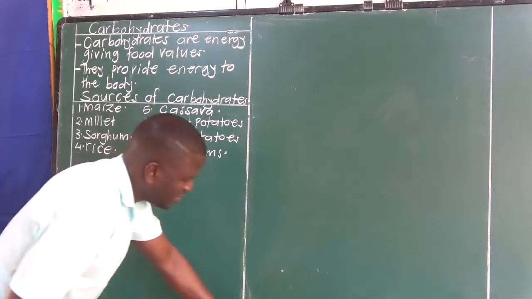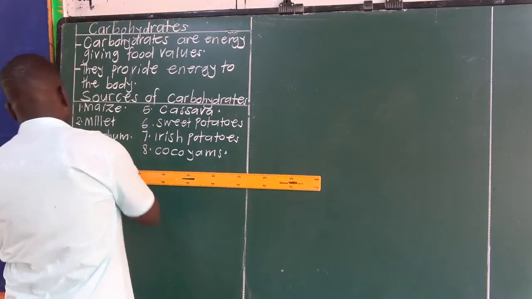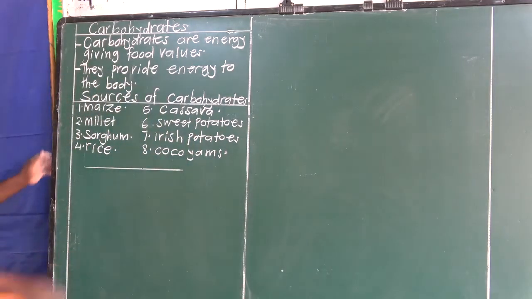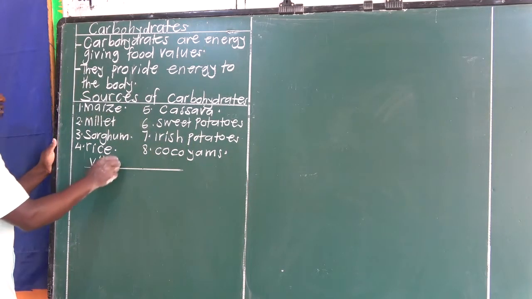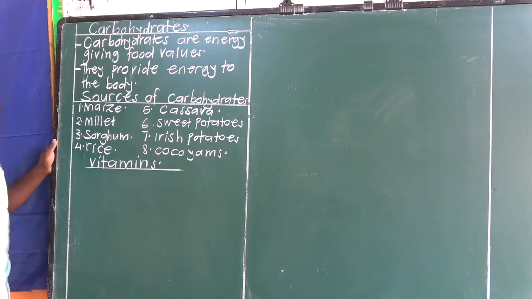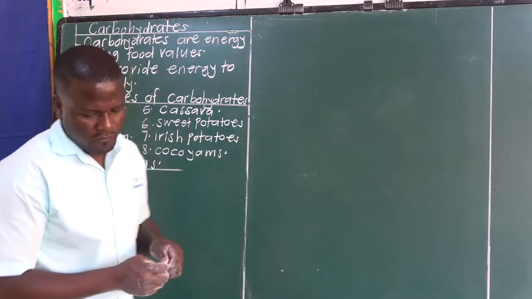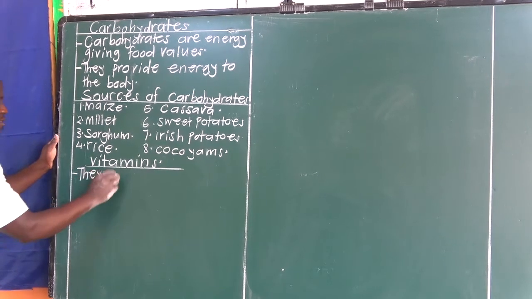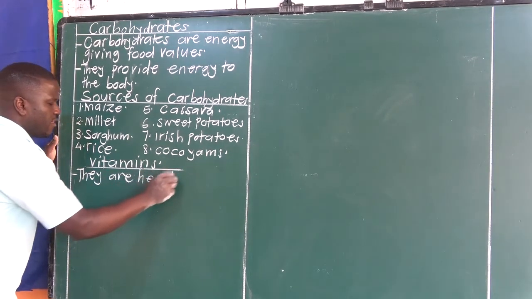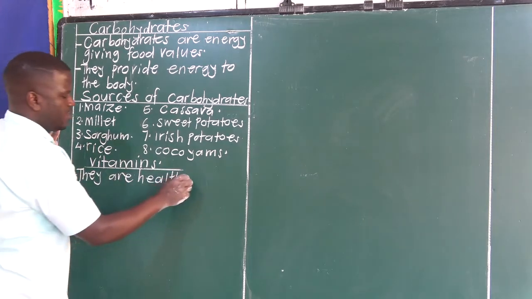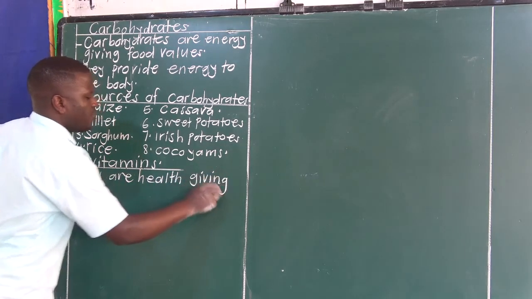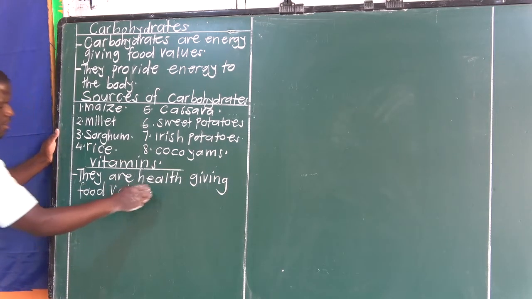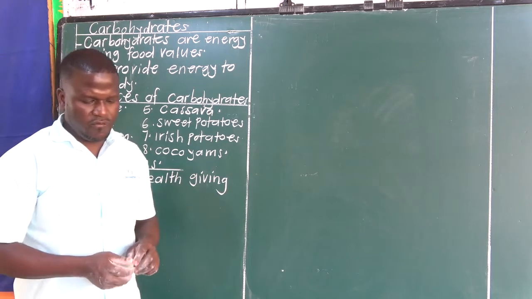So we look at vitamins. And we said vitamins are health-giving food values.